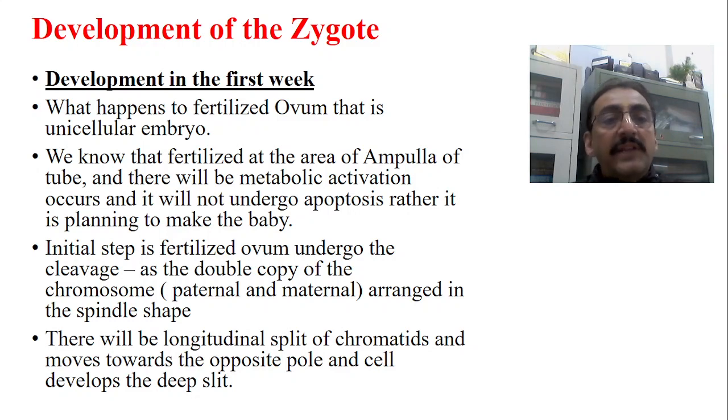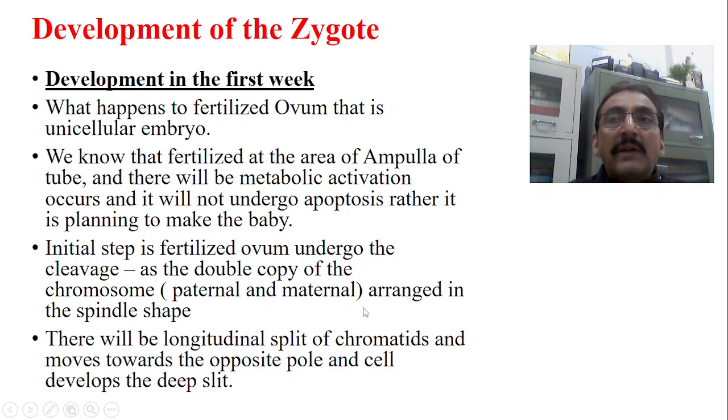So what is the first step? The initial step is that the fertilized ovum undergoes cleavage. The fertilized ovum contains the chromatids of the male partner as well as the female partner. As we said in the last class, there is a double copy of the DNA material. The paternal and maternal chromosomes are both doubled and arranged in a spindle shape. There is a longitudinal split in the chromatids, they move towards the opposite poles, and the cell develops a deep slit in between, and as a result cell division occurs.